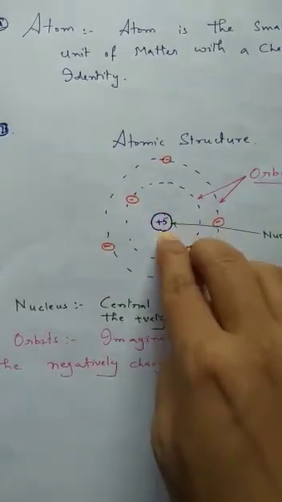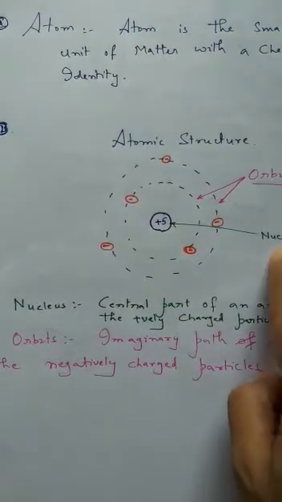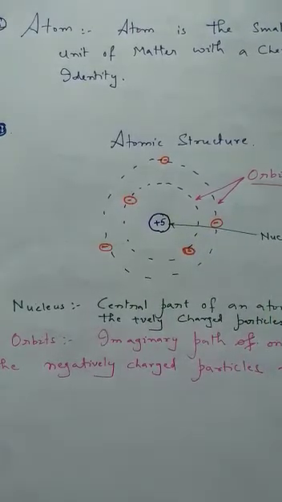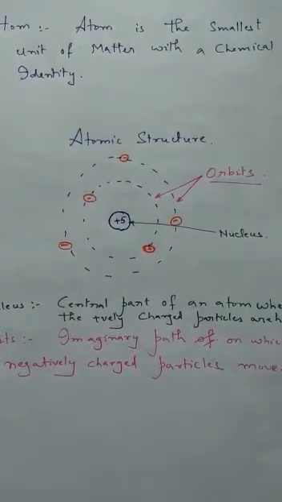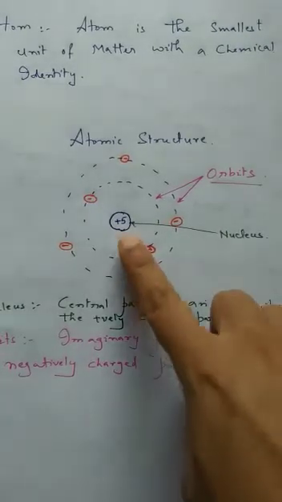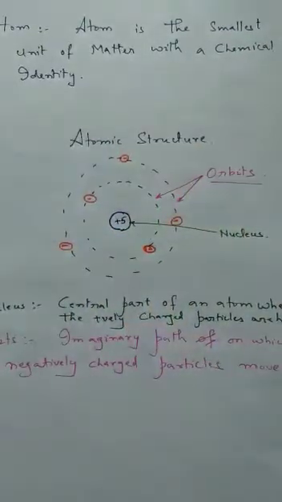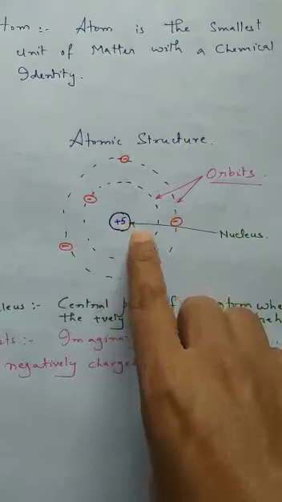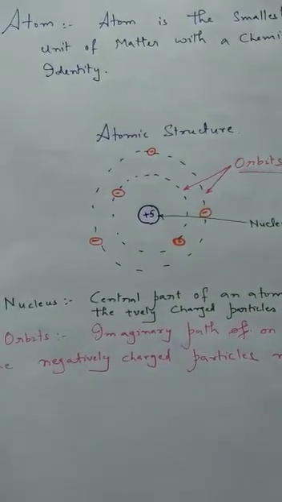The positive charge resides in a core which we call the nucleus. Nucleus is a word which you can generally use in English to determine the central, most important part of a system. So we are studying a system in an atom. An atom is a system, and the nucleus contains positive charge. An atom always resides in a neutral state.